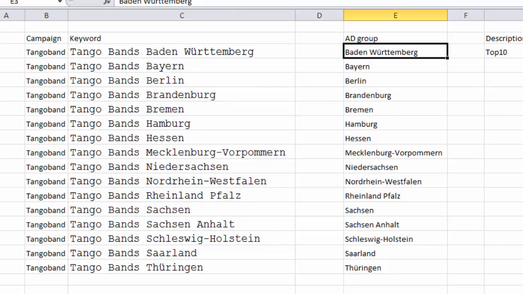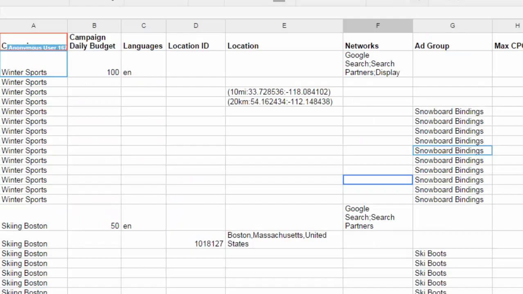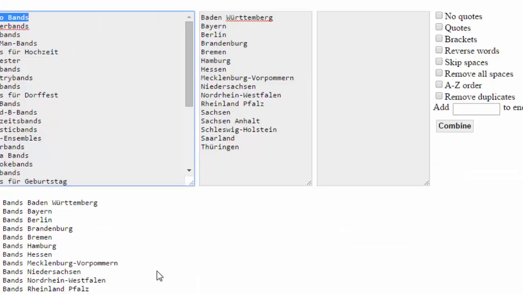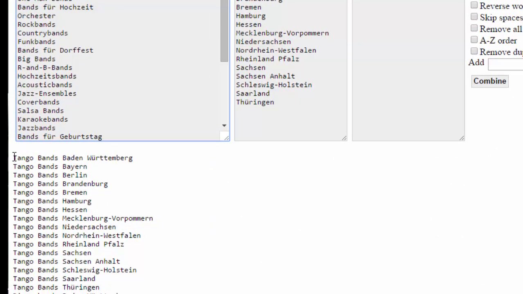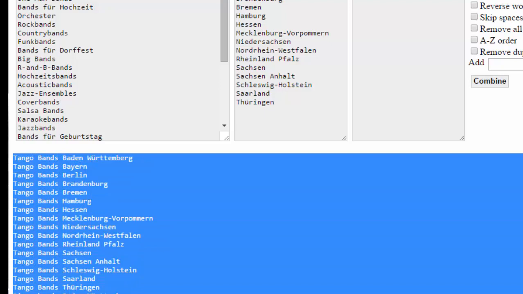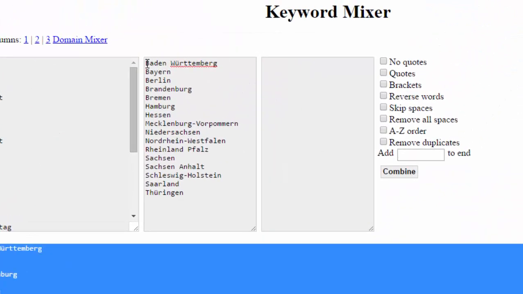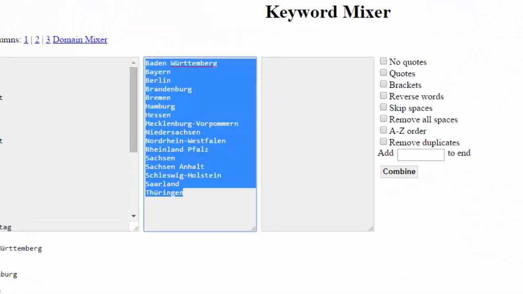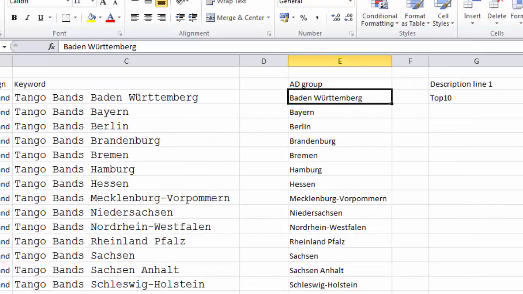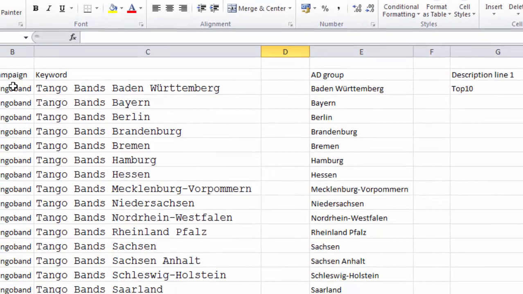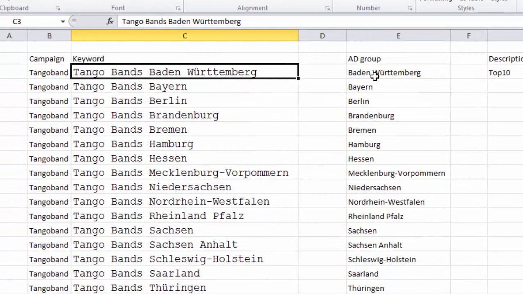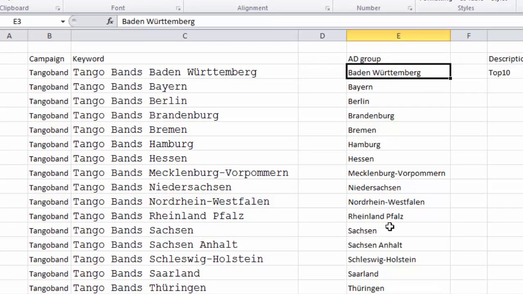This is actually very simple. I just want to make sure that you're not using too much time on setting these up and writing them in. Once you have used the keyword combiner, you simply copy this and put it in the Excel, and then you copy this here, so that you don't have to write anything. That takes way too long. So now we have a line with a campaign that is Tango Band. We have keyword here. We had the ad group, which is the Bundesland.